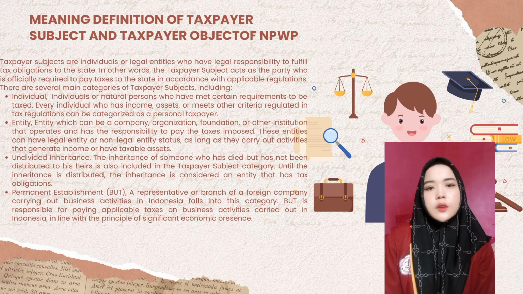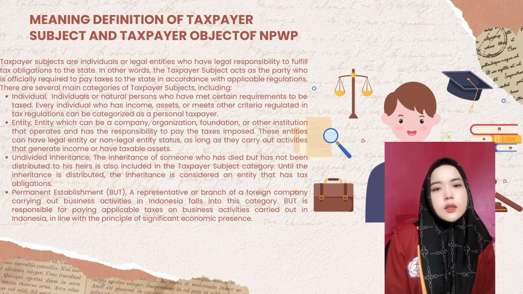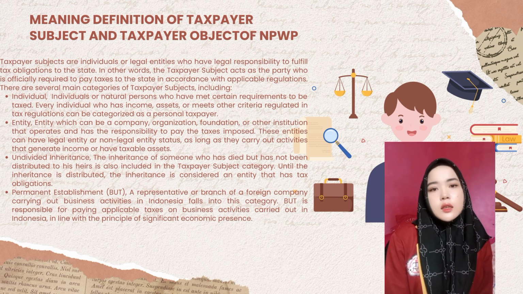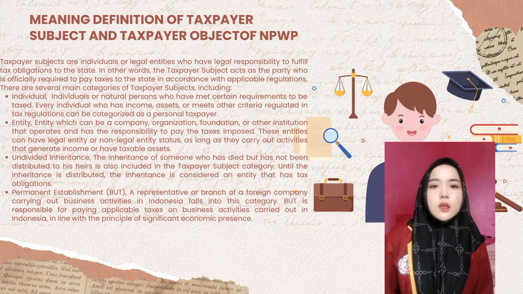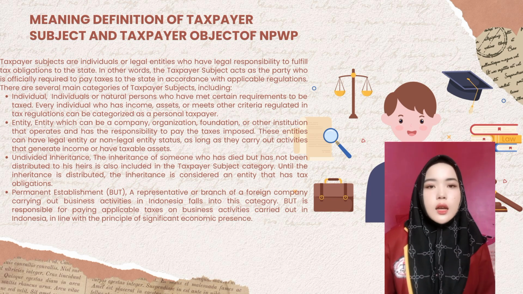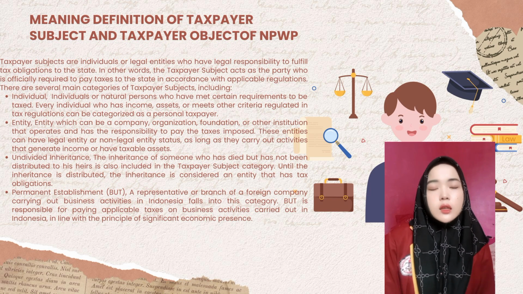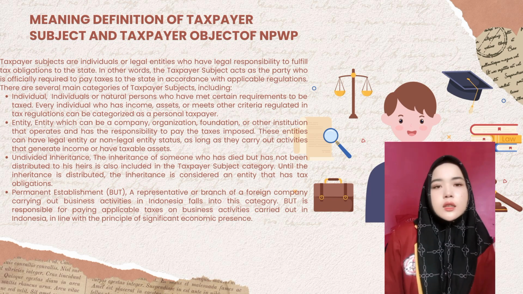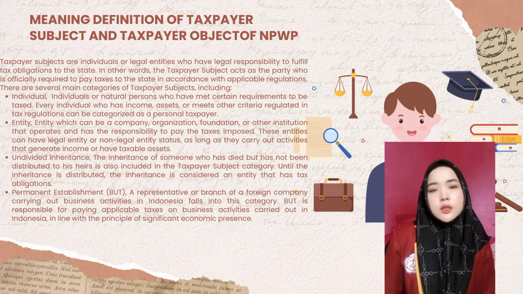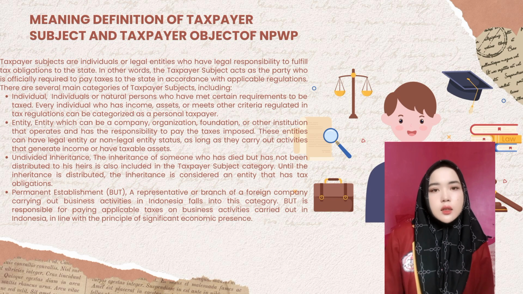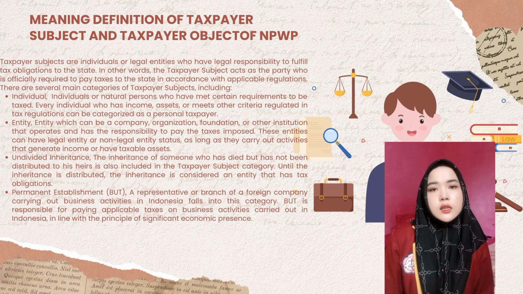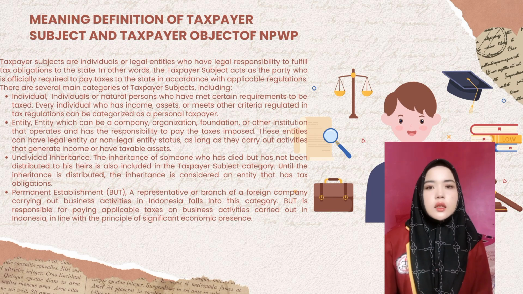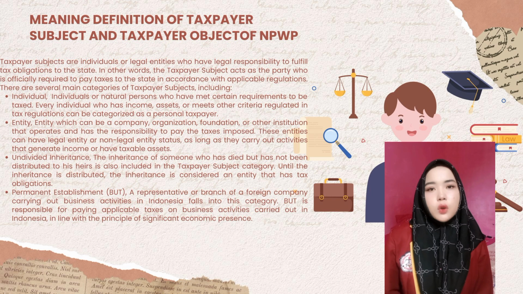3. Inheritance. The inheritance of someone who has died but has not been distributed to the heirs is also included in the taxpayer subject category until the inheritance is distributed. 4.